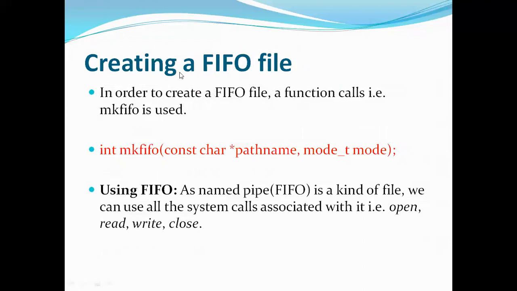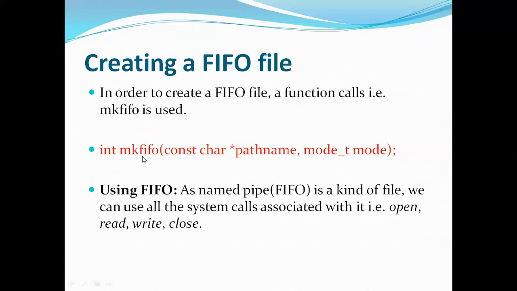When you write mkfifo, along with that you have to give two parameters. The first parameter is the path name. Path name means, like I told, FIFO is nothing but a file, so you have to mention the address of that particular file. Imagine that in my D drive I have a file called CSC, and that file is a FIFO.